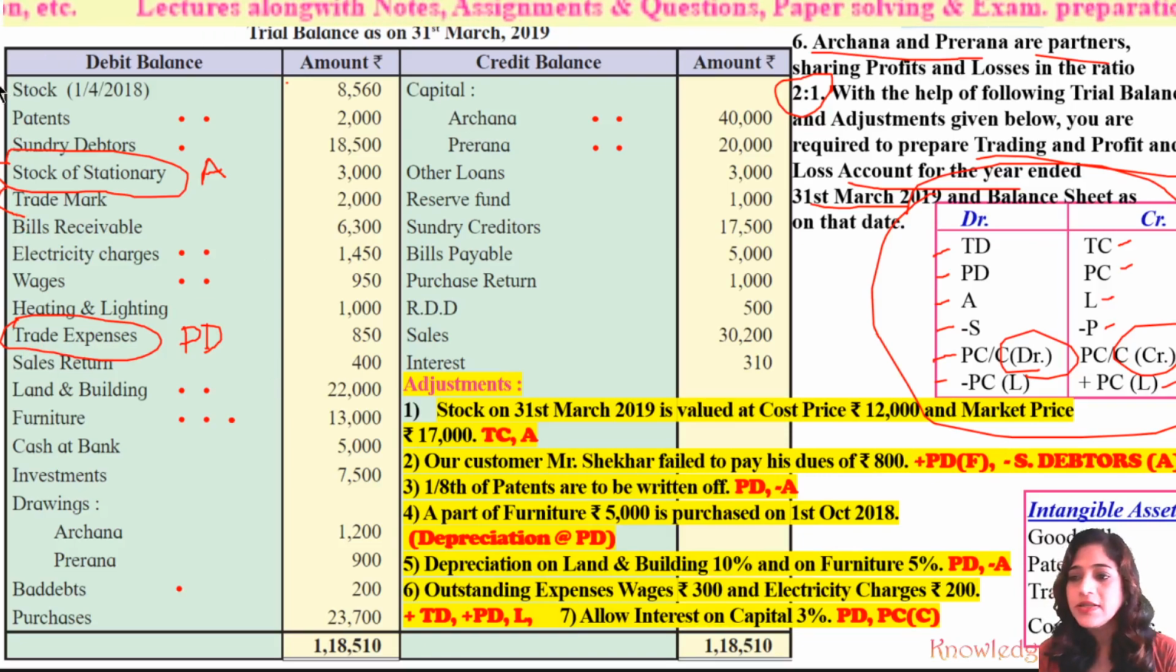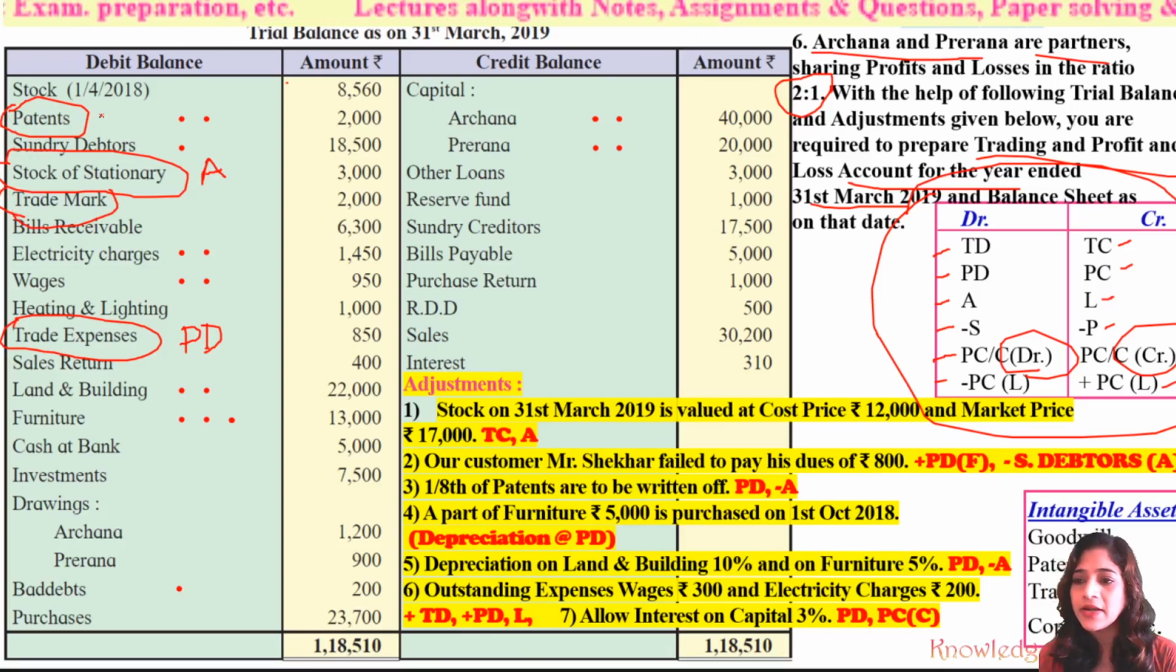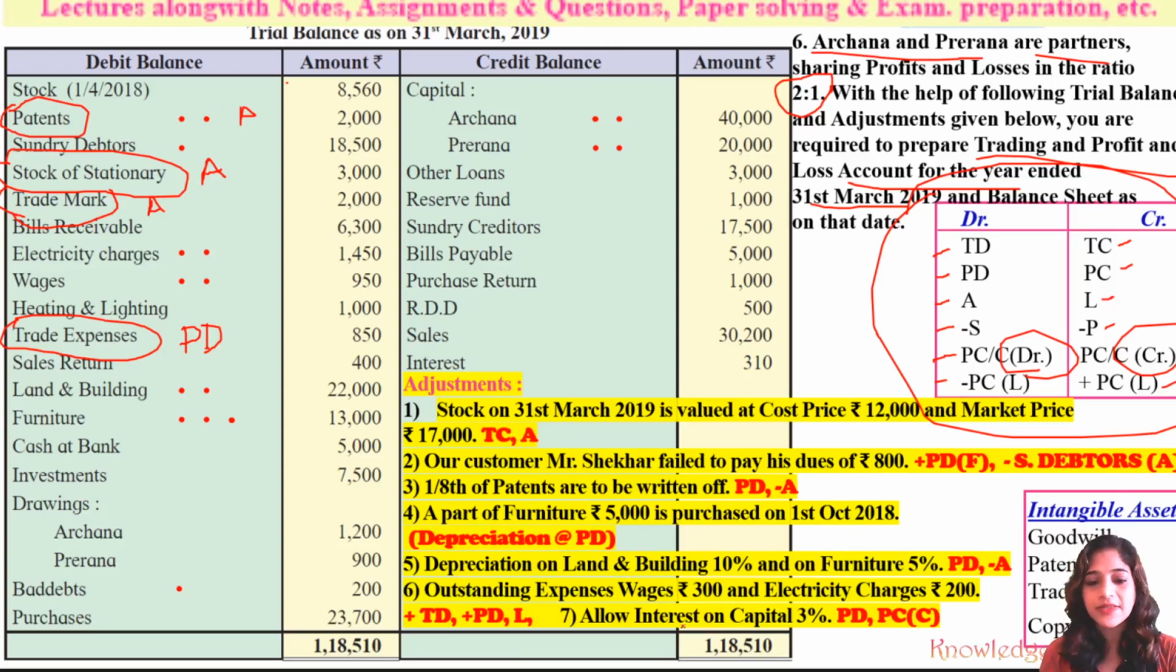And one more thing: starting from problem number 5, they have started to include intangible assets also. Which intangible assets are here? Patents and trademark. So patents and trademark are intangible assets. Where should they be recorded? To the balance sheet assets side. I had already told you which intangible assets are included in your syllabus: goodwill, patent, trademark, copyright. These days intellectual property is also included in the intangible assets.